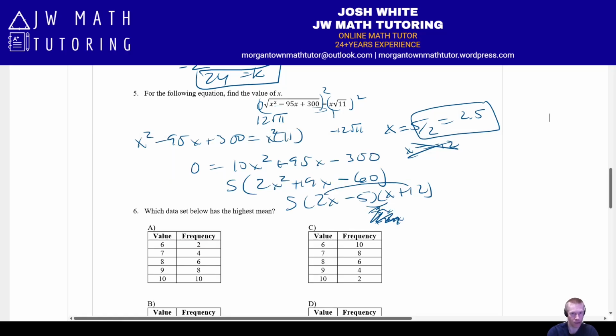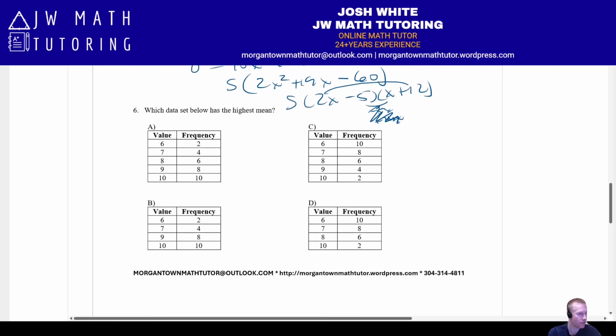And that is probably much quicker than doing all this work out in the factoring by hand. All right, next, let's look at question number 6. So here are a bunch of frequency tables. Which of these will have the highest mean or the highest average?